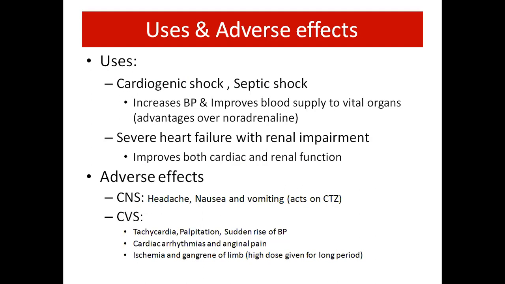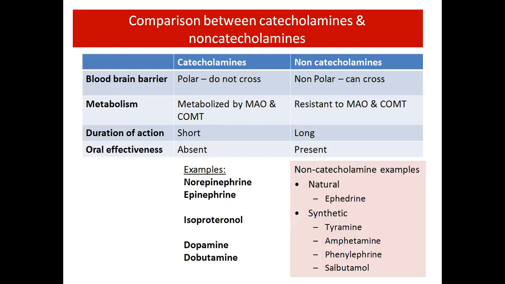And the adverse effects are on the CNS: it causes headache, nausea, and vomiting. On the CVS, it causes tachycardia, palpitation, sudden rise of BP, cardiac arrhythmias, anginal pain, ischemia and gangrene of the limb. These are the adverse effects of dopamine.